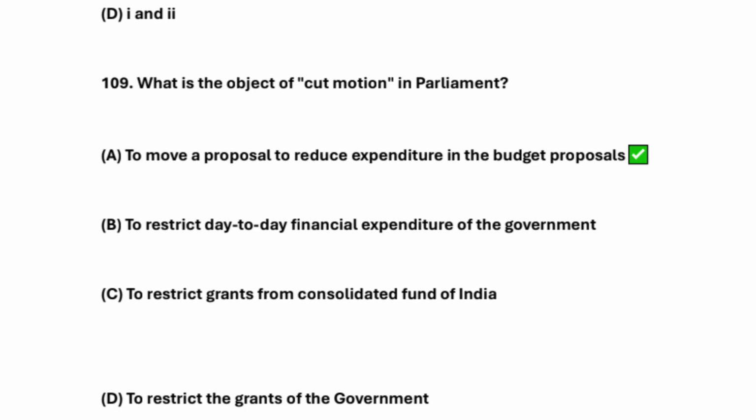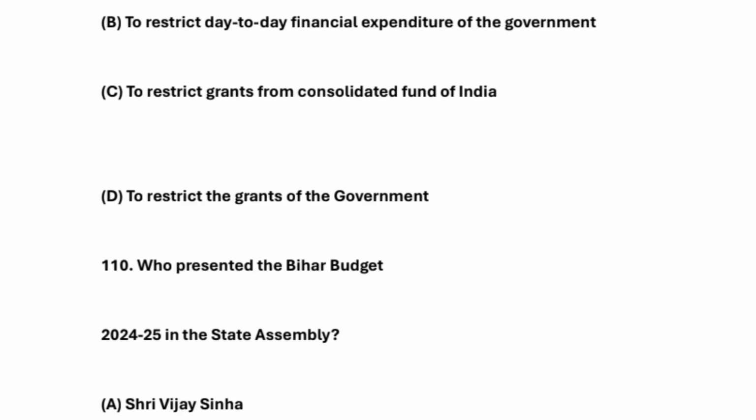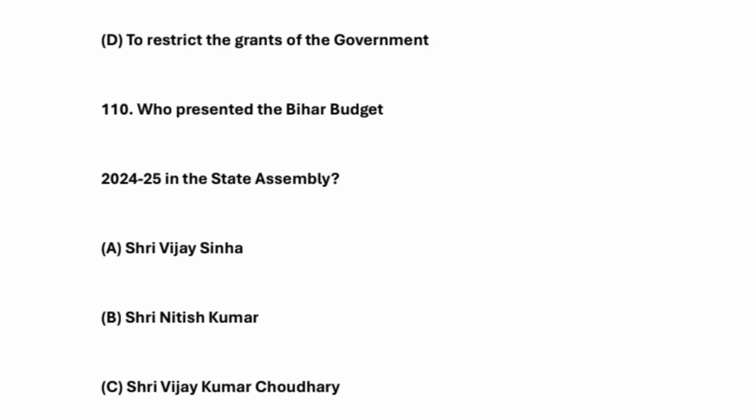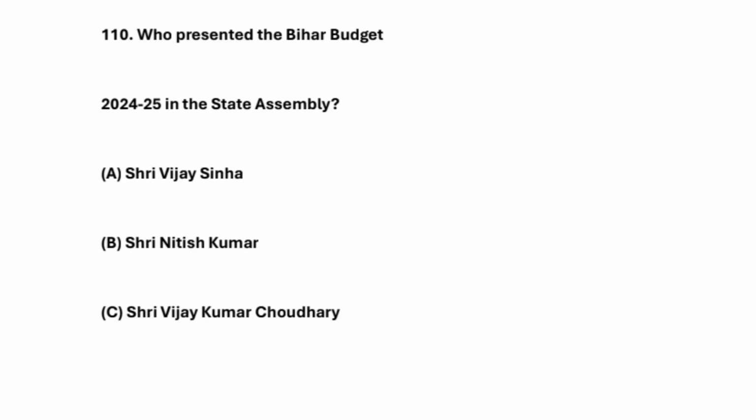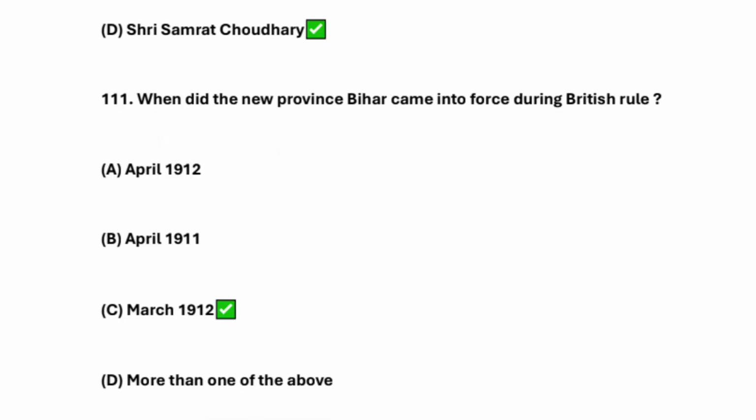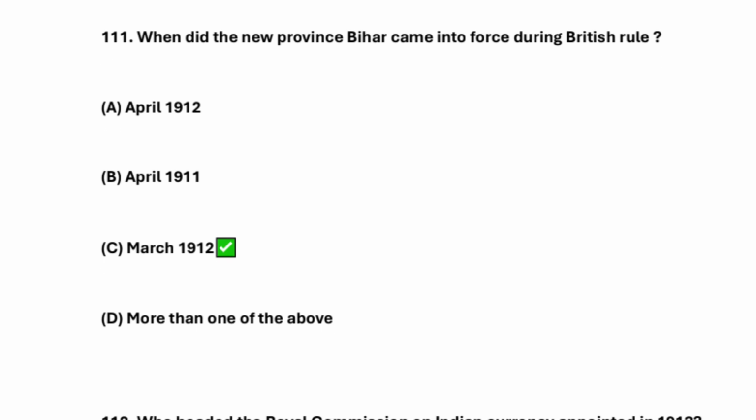What is the object of cut motion in Parliament? So to move a proposal to reduce expenditure in the budget proposal. Okay, next question is who presented the Bihar budget 2024 in the State Assembly? So the answer is what? Shri Samrat Chaudhary, right? When did the new province Bihar come into force during British rule? So it's March 1912, right?